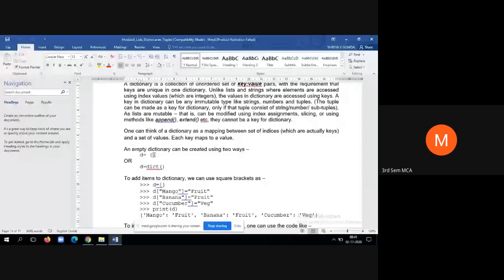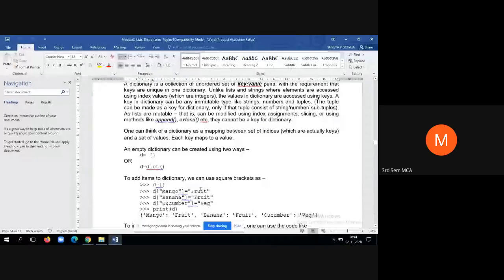Then how do we add elements to a dictionary? We have already done this while studying the sequential data structures. So now we are entering the first element: d of mango is equal to fruit, where mango is the key and fruit is the value. And here d of banana is equal to fruit, where banana is the key and fruit is the value.